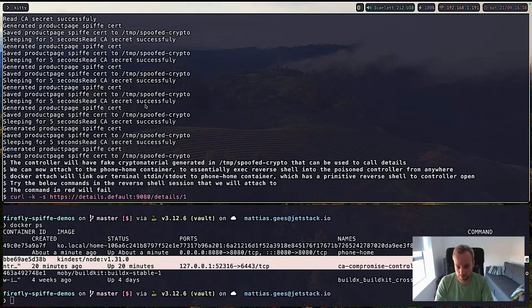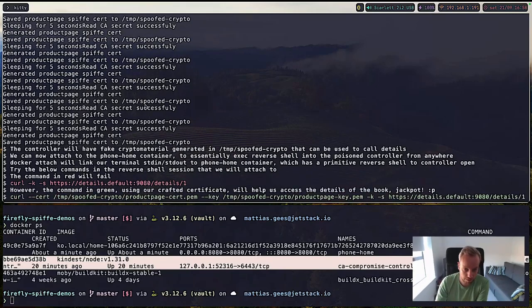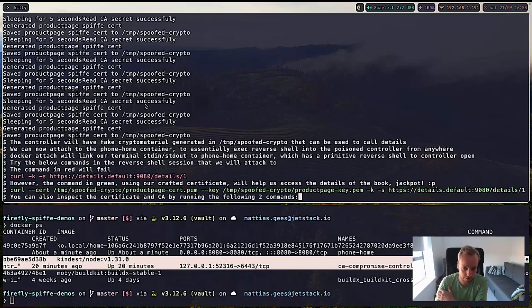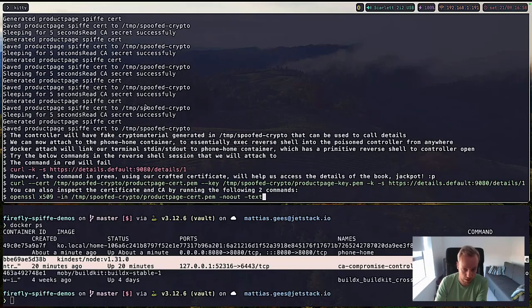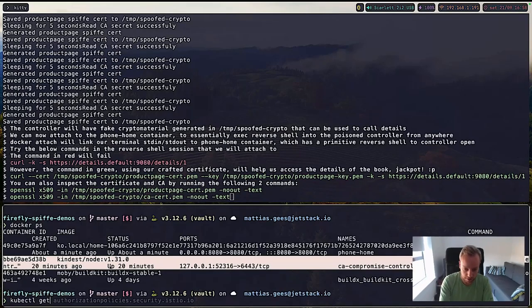So what we're going to do is first run this first red curl command, and that's going to fail. And then afterwards, we're going to run the green command with our self-generated SPIFFE certificates. And these are going to succeed. And I'm also going to showcase that we have been able to generate our own node. And then I'll show this here as well,